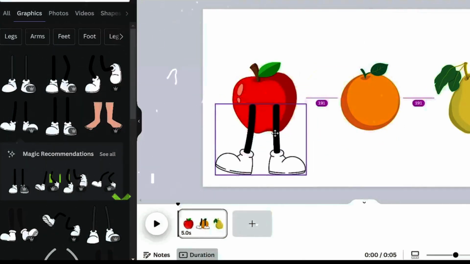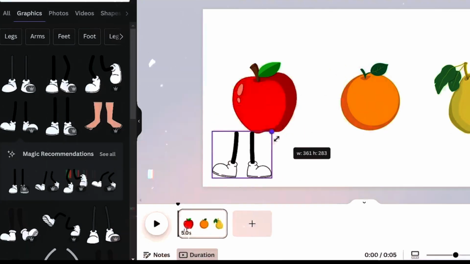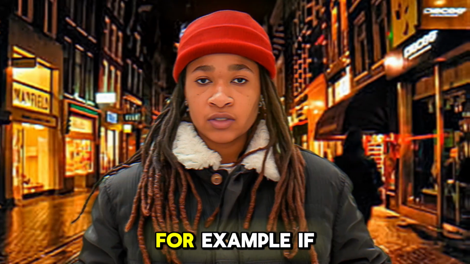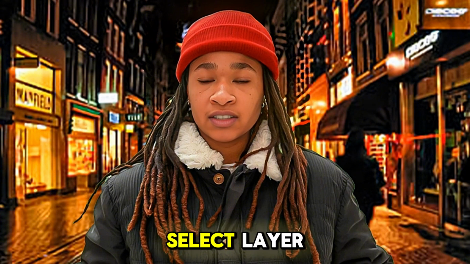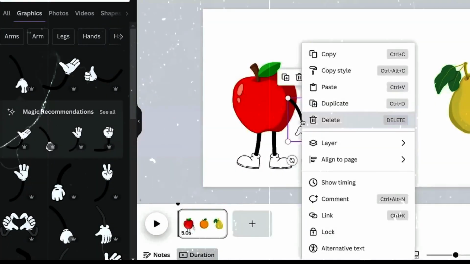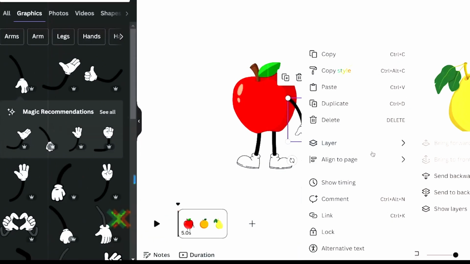Position and adjust the feet onto your fruit character. If the feet appear in front of the fruit, for example if they overlap the apple, right-click on the feet, select Layer, and then click Send Backwards to move the feet behind the apple.